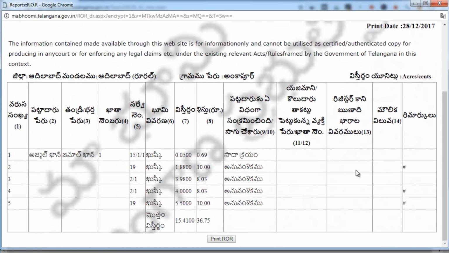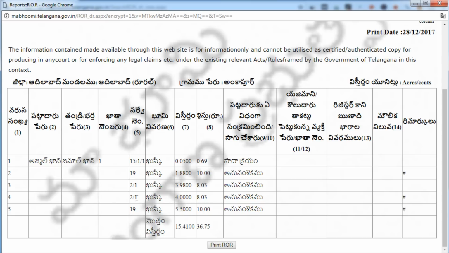Then these are the kind of ROR details you will get. Let me just expand it a little bit. You can see in the first column, the row numbers. The second column gives you the owner's name. The third column gives you the father's or husband's name. The fourth column is the khata number, whatever we have entered, so this is khata number 1. In the fifth column, you can see all the survey numbers in this particular khata number. So there are 5 surveys.